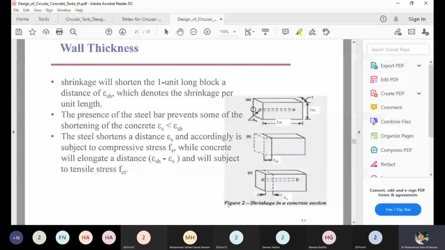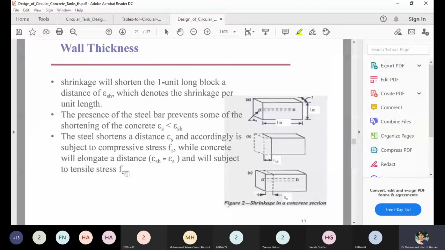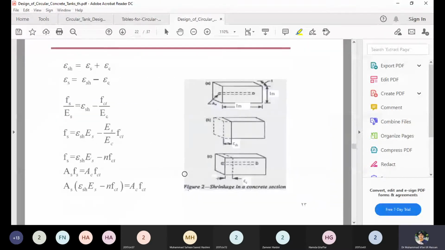Shrinkage strain is some known value which is already given, 0.0003, and it can vary actually up to 0.0005, and epsilon S is basically the steel strain. FCT is the limiting tensile stress. Now we can see that the total shrinkage strain is the strain in the steel and concrete.